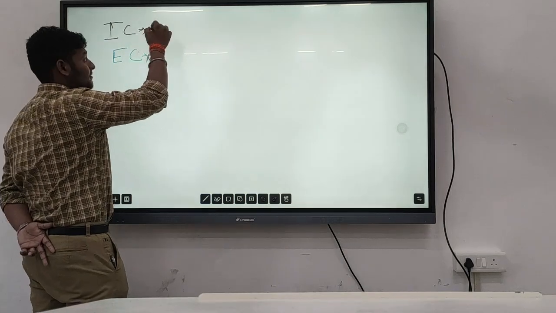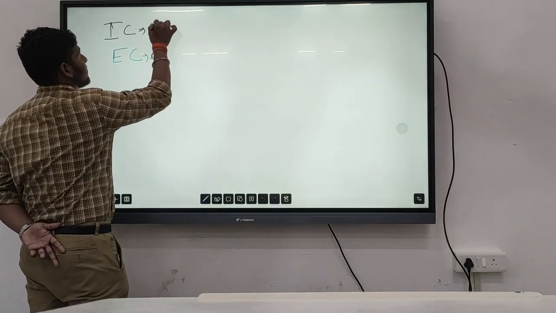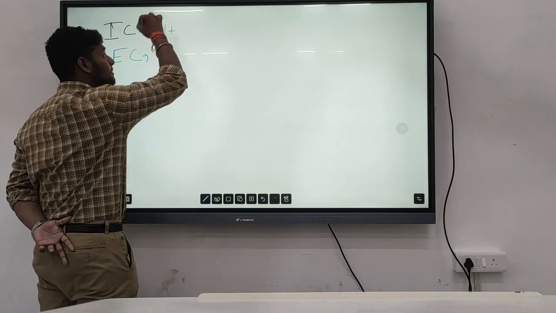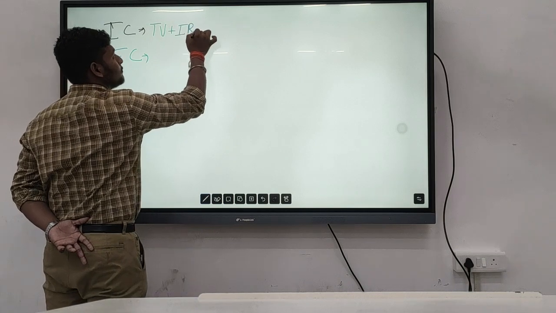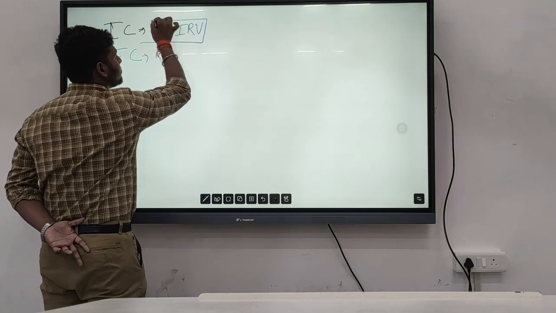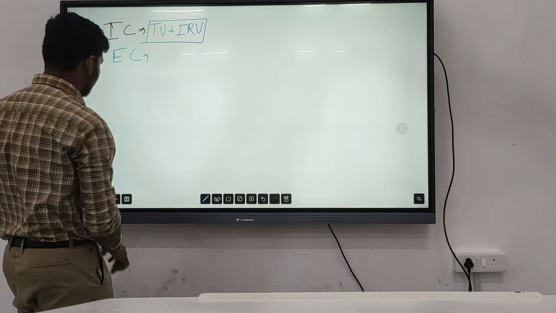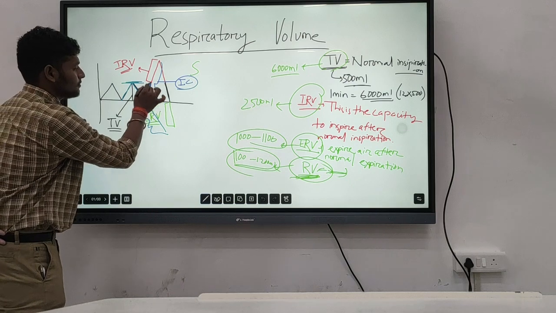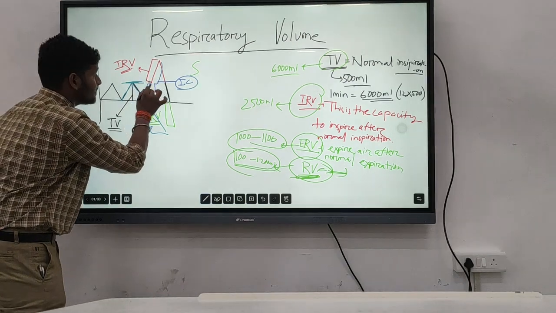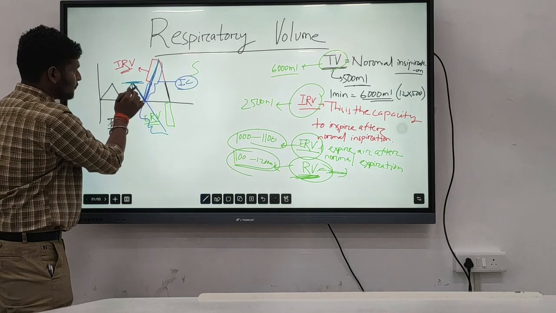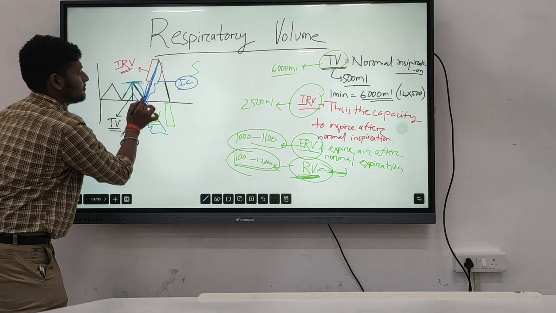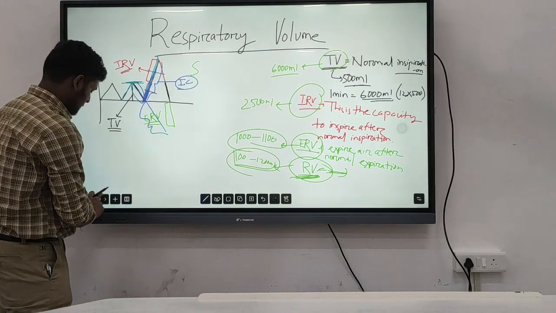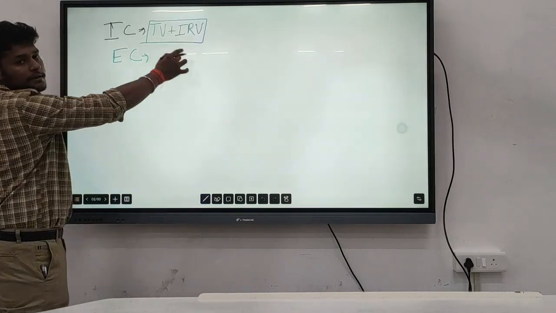From this we can derive that IC, the inspiratory capacity, can be written as tidal volume plus inspiratory reserve volume. Why? Because from the graph we can see this is the tidal volume, and this is the inspiratory reserve volume. After expiration, we are inhaling this, so tidal volume plus IRV gives us the inspiratory capacity.